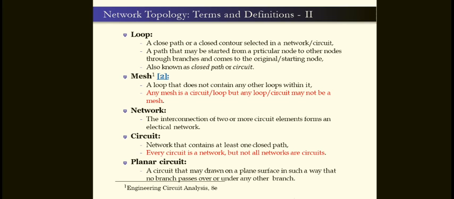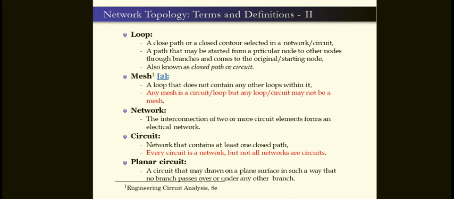Right? Now in this circuit, generally there are principal nodes labeled with names like 1, 2, 3, 4. There are a number of branches and so on. Here the mesh is a loop that does not contain any other loops within it. Any mesh is a loop, but any loop may not be a mesh. Do you clearly understand the loop and mesh here?